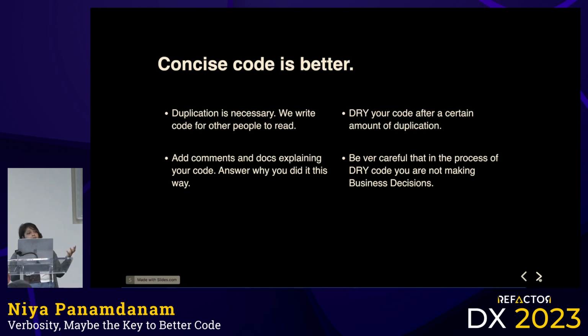So now, this is where that whole concept from DRY, verbosity, to concise code is better. Start out with duplication. Duplication is necessary. Add a lot of comments and docs. It's okay if you're being a bit wordy, if you can explain yourself better. And hey, use ChatGPT to make it concise if you want to. DRY your code after a certain amount of duplication. So one of the rules that we try to use is if you're duplicating something 3 times or 4 times, more than twice, more than 3 times usually, let's look at making it DRY, right? And at that point, let's actually break down the business logic there and see what pieces are actually common enough to be DRY. If not, leave it alone.